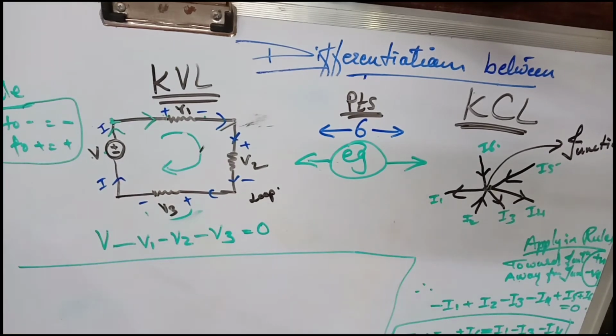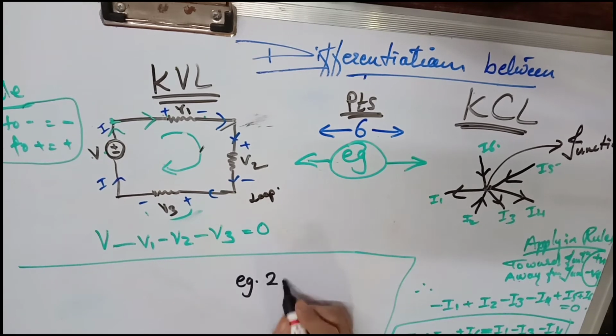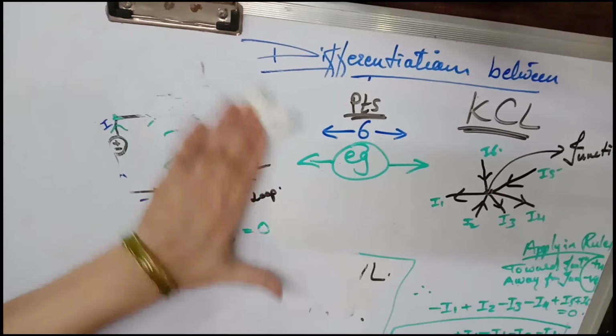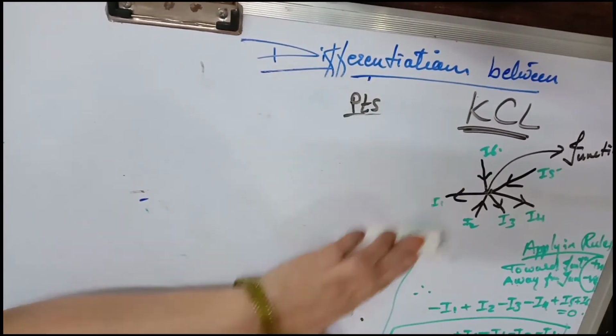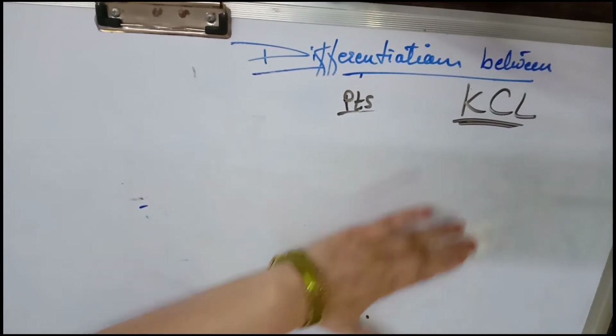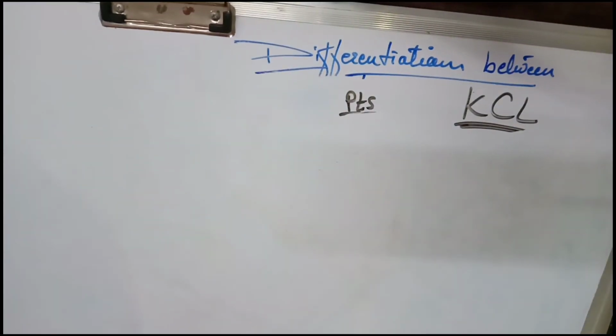Now see children, we will see another example of KVL. KCL is a bit easier as compared to KVL. For KVL you have to practice some more examples to get well versed. Now we'll see one more example of KVL.